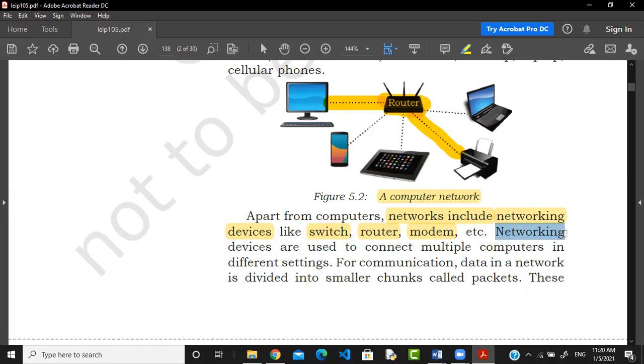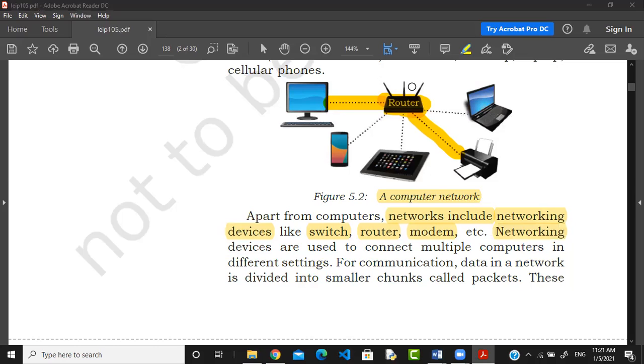Sometimes you are going to connect only two computers. In that case, it is possible to connect the two computers without a router and switch and so on. But if you want to connect to the internet, you require a modem. But if you want to connect only two devices, then it is possible with the help of a wire only. So you can use the wire also. Through the wire you can connect.